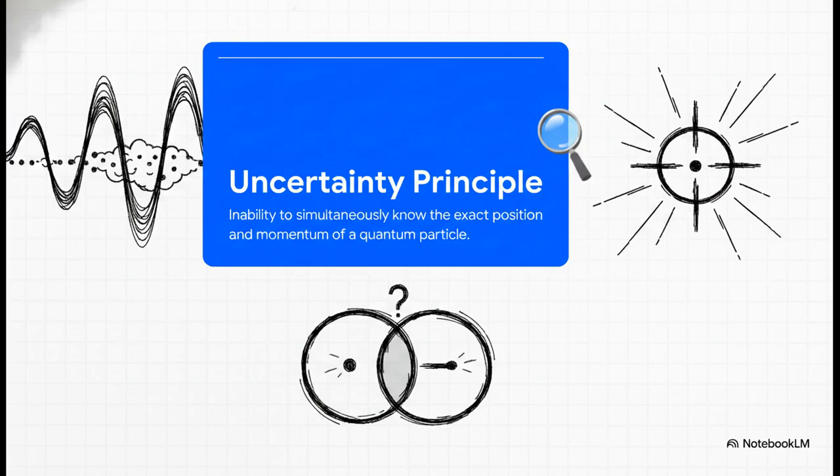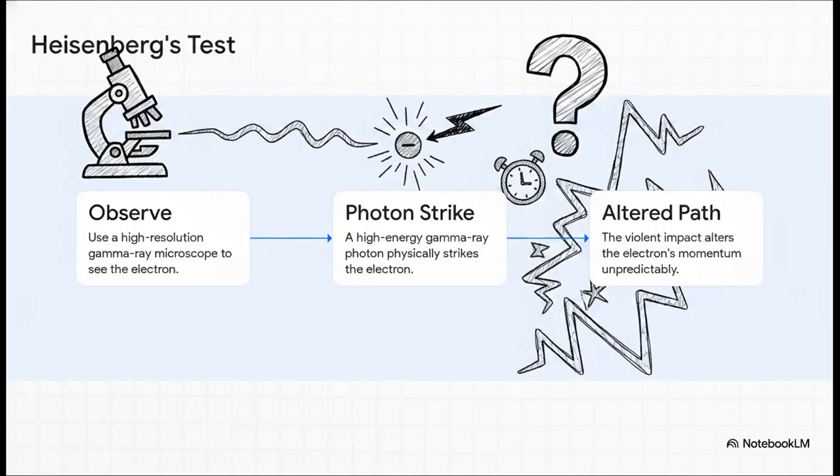And it is absolutely crucial to understand this next part. This is not a flaw in our measuring tools. It's not human error. It is an inherent blurriness built into nature itself. The particle simply does not possess a definite position and momentum at the same time. Let's walk through Heisenberg's famous thought experiment step by step to prove why this happens.